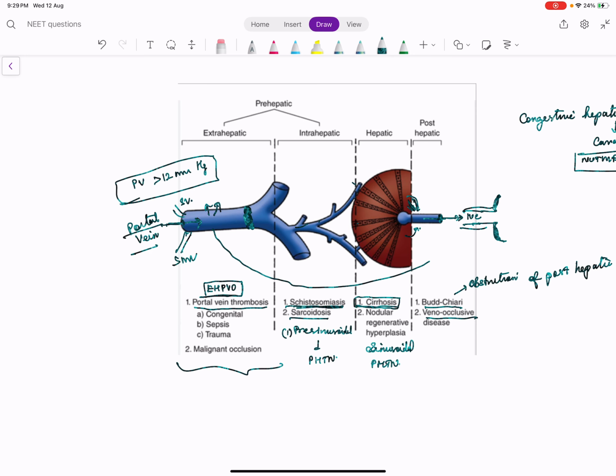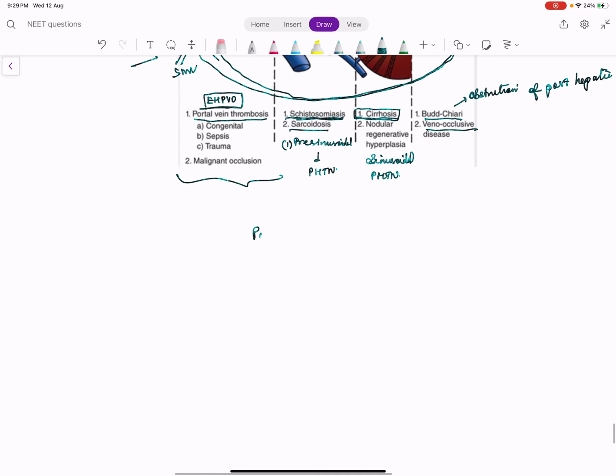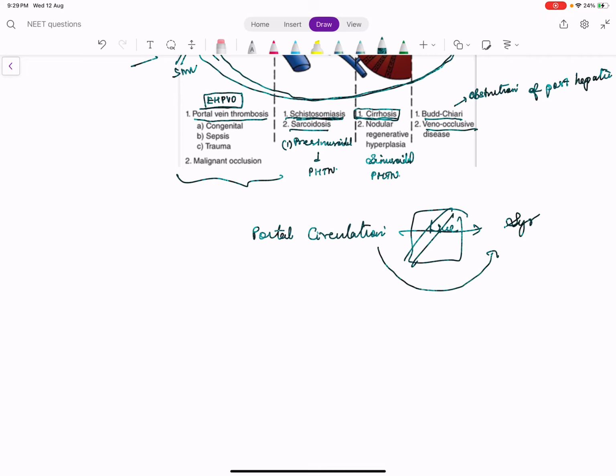It will try to bypass and go into the systemic circulation. So the portal circulation will try to bypass the liver, and through some other channels it enters the systemic circulation, which is the IVC.